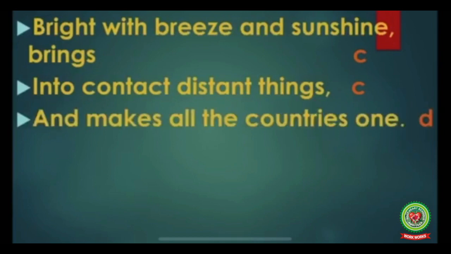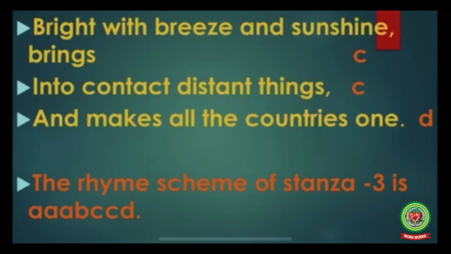So the last word of next line is brings. It is rhyming with wings. So C. Last word of next line is things. It is rhyming with brings and wings. So C. Next is one. It is not rhyming with any other word. So this is D. So children, rhyme scheme of stanza 3 is A, A, A, B, C, C, C, D.